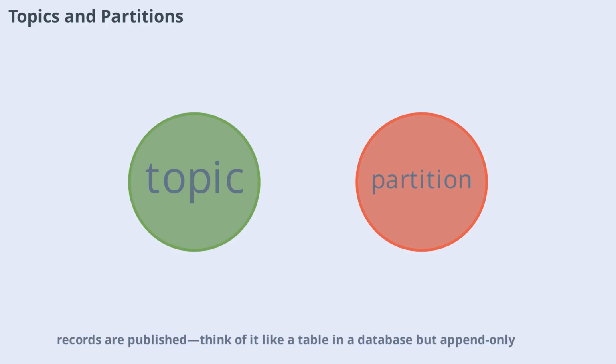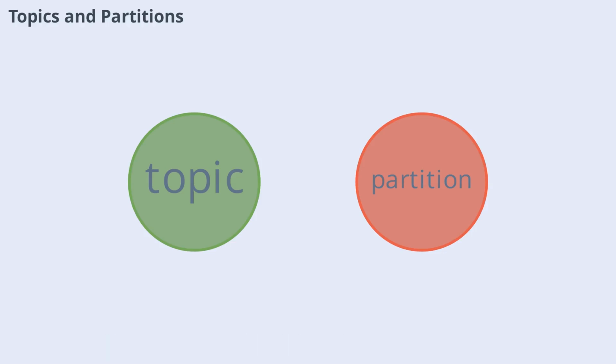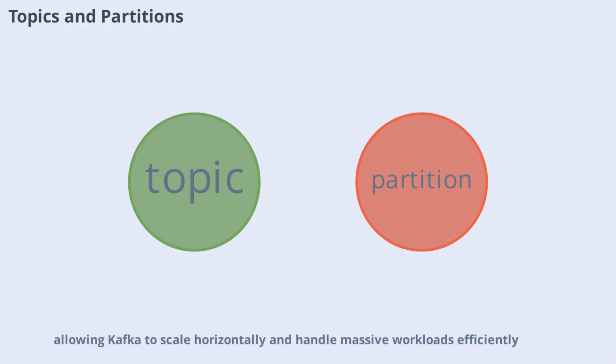In Kafka, a topic is a named feed or category to which records are published. Think of it like a table in a database, but append-only. Partitions are how topics are split for parallelism. Each partition is an ordered, immutable sequence of records. Messages with the same key always go to the same partition, ensuring ordering per key. Partitions are distributed across brokers for load balancing, allowing Kafka to scale horizontally and handle massive workloads efficiently.